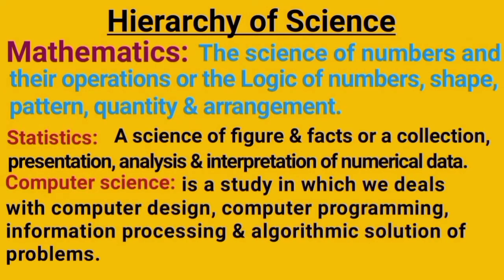Mathematics. Here again, first the definition of mathematics is given along with its two sub-branches, statistics and computer science. Math is the science of numbers, their operation, or the logic of numbers, shape, pattern, quantity and arrangement. Mathematics' first sub-branch, statistics, is a science of figures and facts, or a collection, presentation, analysis and interpretation of numerical data, whereas computer science is a study in which we deal with computer design, computer programming, information processing and algorithmic solution of problems.